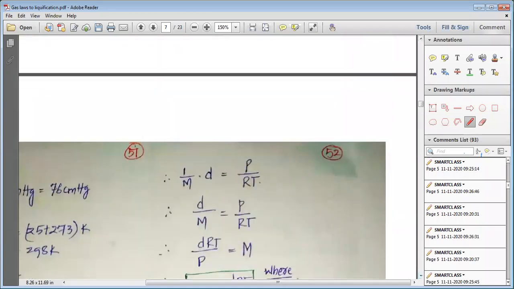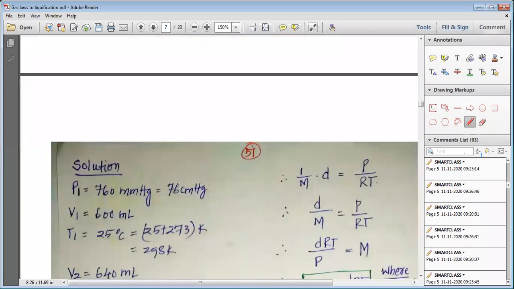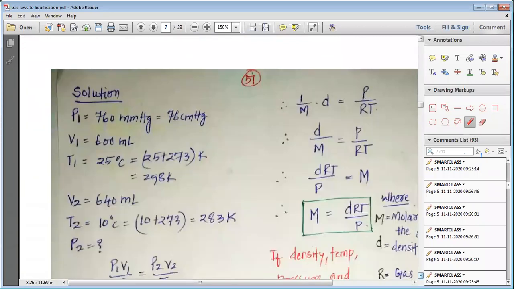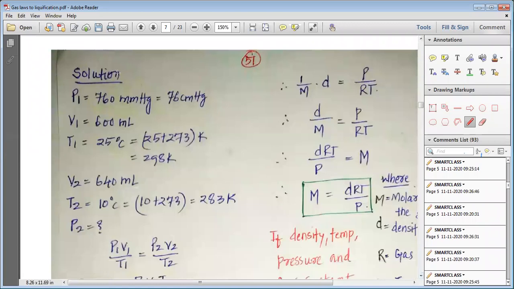To understand this question well, let us note down the given data. So we are going to solve this problem. For the solution, we first analyze the data. P1 is equal to 760 mm of Hg. V1 is 600 ml, that is the initial volume. T1 is equal to 25 degrees centigrade, that is 298 Kelvin, by adding 273 to it.